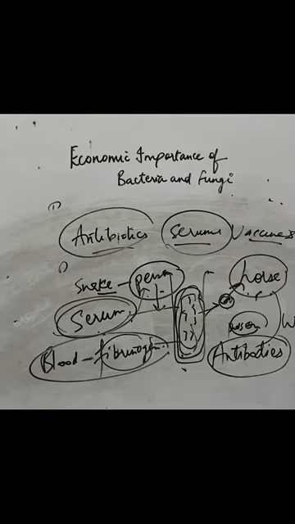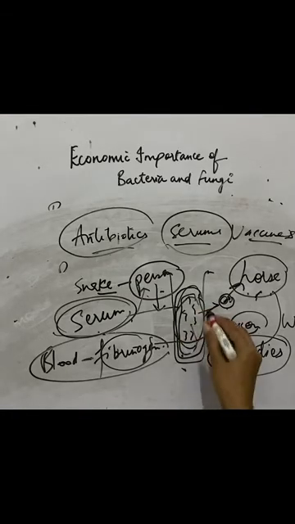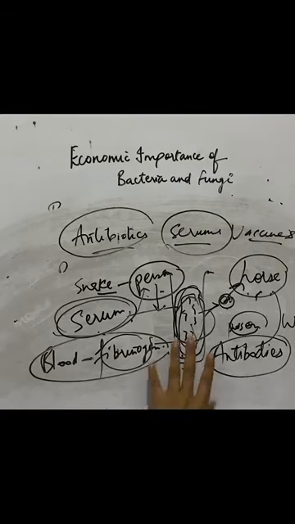So the person will immediately get relief, because the readily prepared antibodies are given to the person who is attacked by a snake, and then those antitoxins will kill the harmful poisonous substance that has entered inside the body of the person, and the person will be saved.